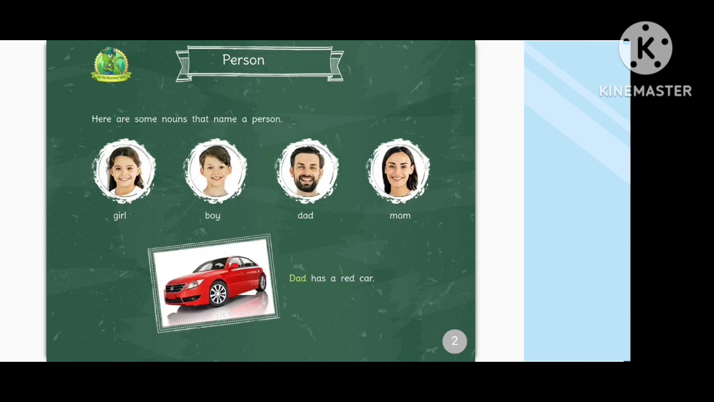Person. Here are some nouns that name a person. Girl, boy, dad, mom. Dad has a red car.